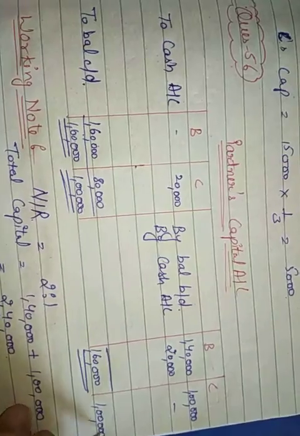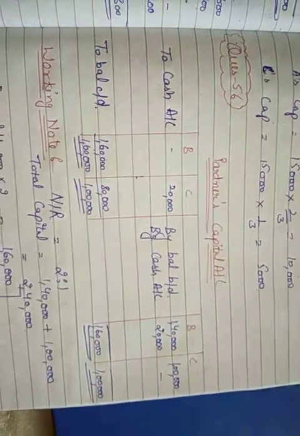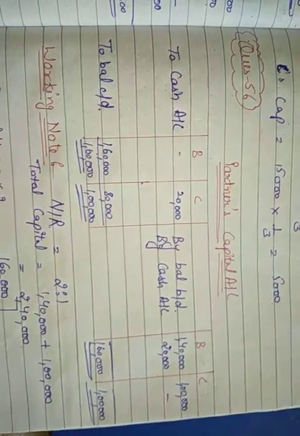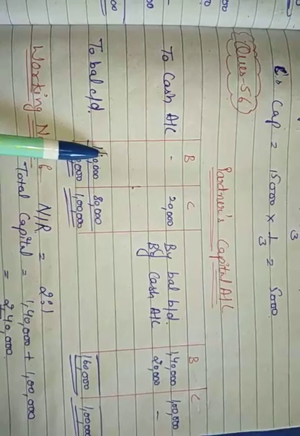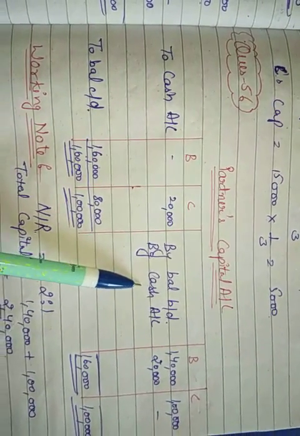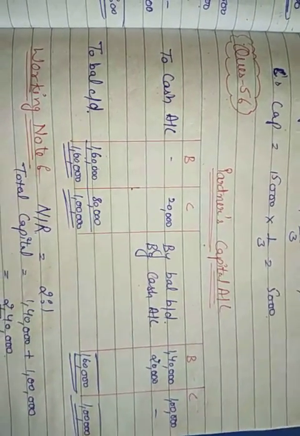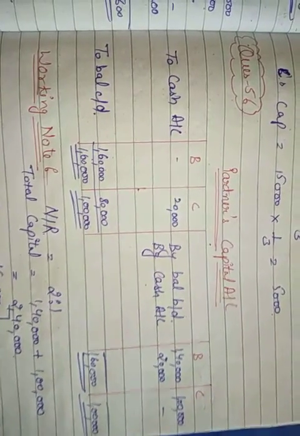And if you are thinking about entries, because in the question we have said that we have to pass necessary journal entries, I will pass the entries also, but this was just to make sure that you understood how to adjust the capital in case you have been asked to make the partners' capital account.